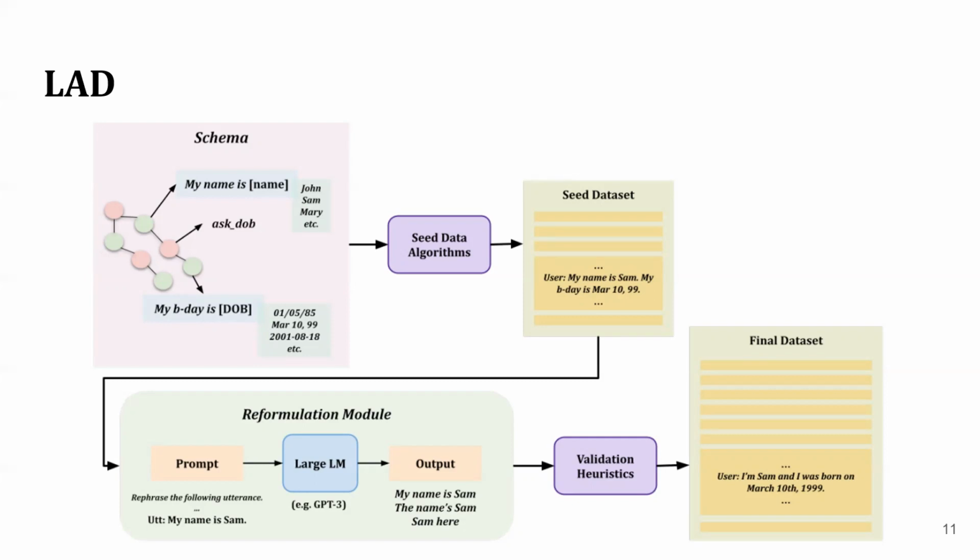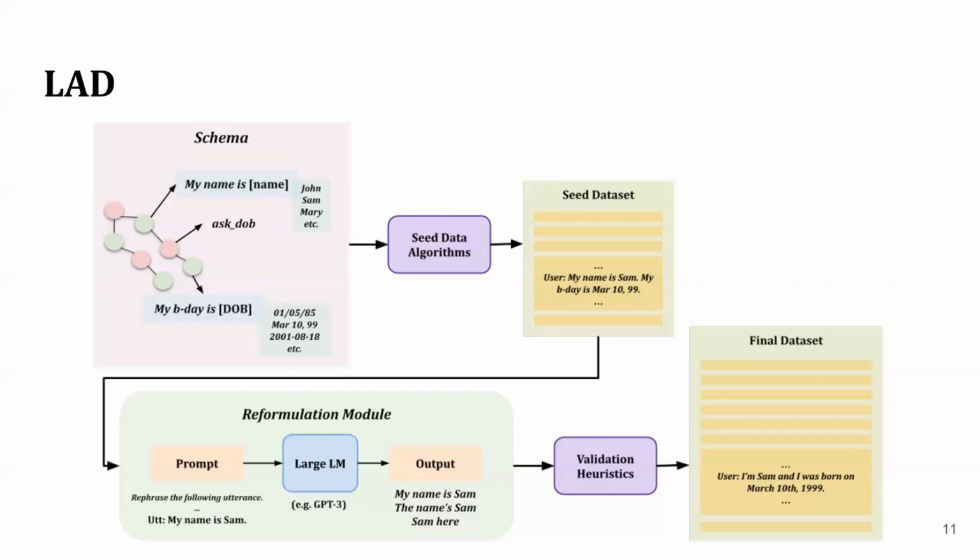Once we've generated the seed dataset, we can leverage GPT-3 to reformulate utterances. This is possible due to the few-shot in-context learning abilities of large language models. In the prompt, we provide an instruction and a set of examples, and find that GPT-3 performs reasonably well at producing fluent and natural reformulated utterances without altering the original semantic meaning.